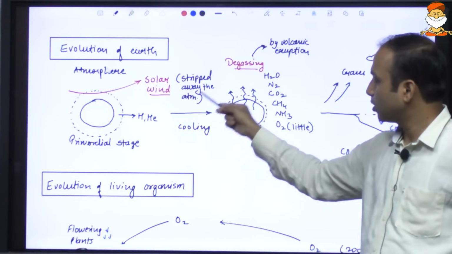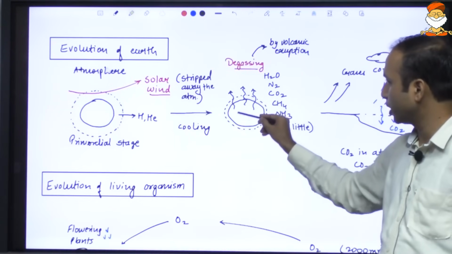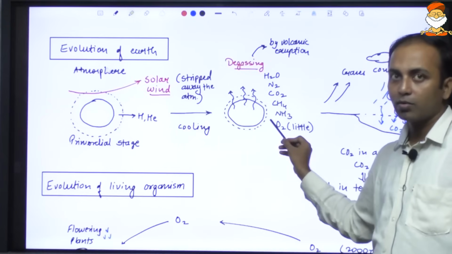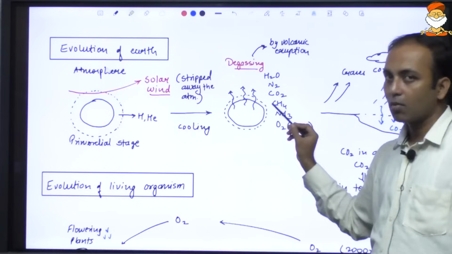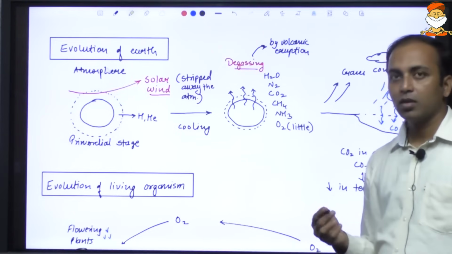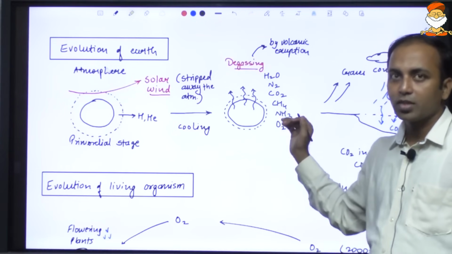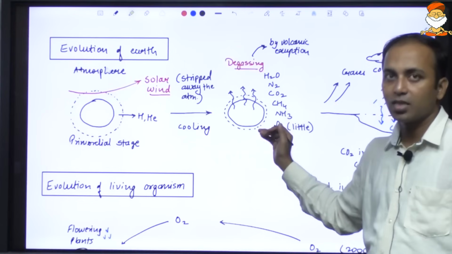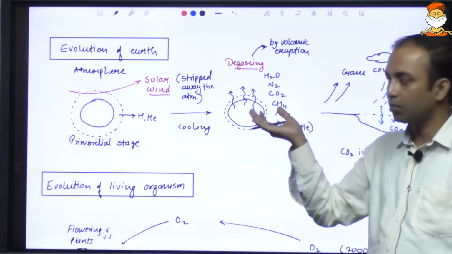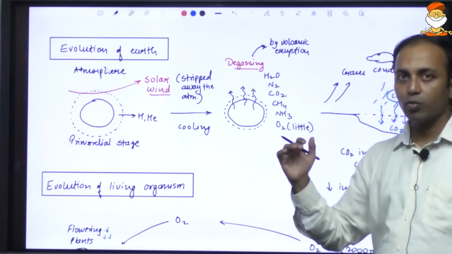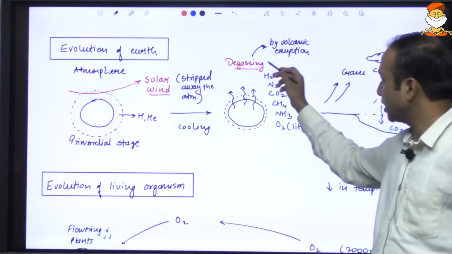Then the solar wind came. The solar wind blew away most of the atmosphere, and the atmosphere of the Earth got reduced. Also, over a period of time, the cooling of the Earth took place because of degassing. Degassing: the various gases from the interior of the Earth came out. Why? Because of the difference in density. The gases are relatively less dense, so they rose up, and the solid material is relatively more dense, so it went down.